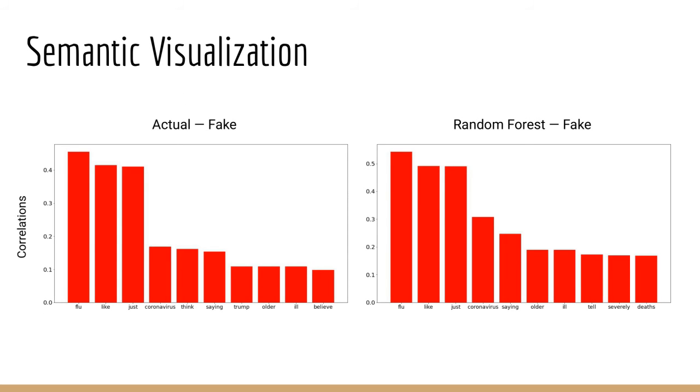In this slide, we graph the correlation between false tweets and the words within those tweets. This visualization gives us a feeling for the topics discussed within misleading tweets. The left graph shows correlations for actual fake tweets, and the right graph shows correlations for tweets we predicted to be fake. We can see that the topics discussed in actual fake tweets are very similar to the topics discussed in tweets we predicted to be fake.